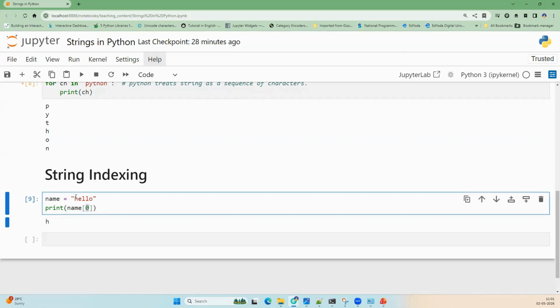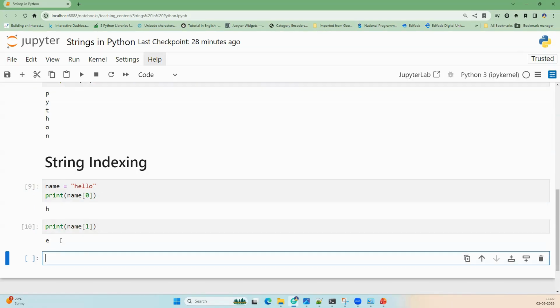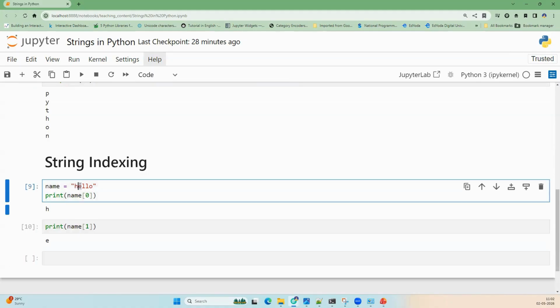So 0 fetches h from hello. Similarly, you can access the next character this way; e is at index 1. We already know Python starts counting from 0, and that is the reason index 0 refers to the h in this string.